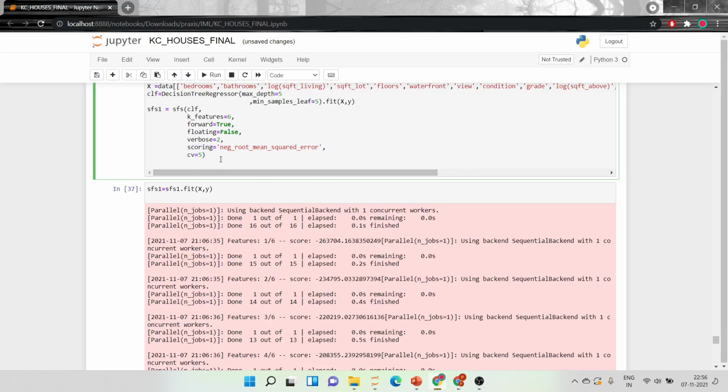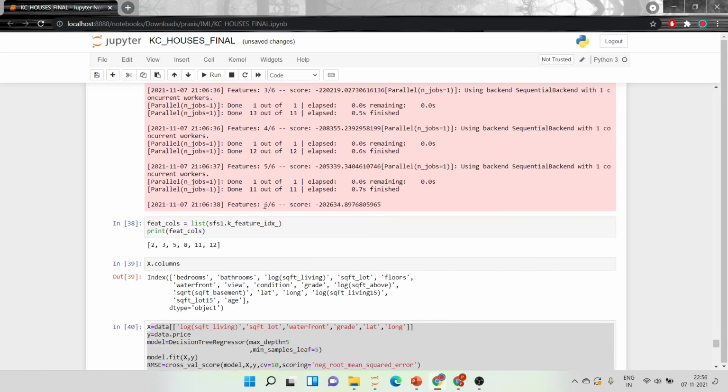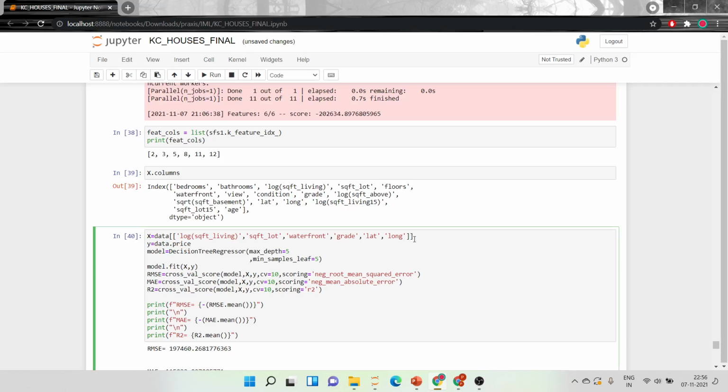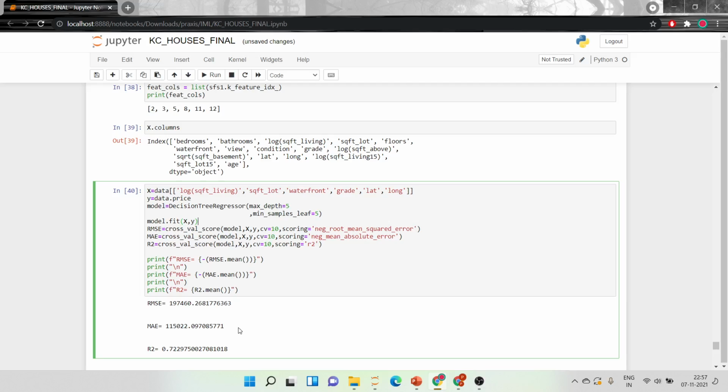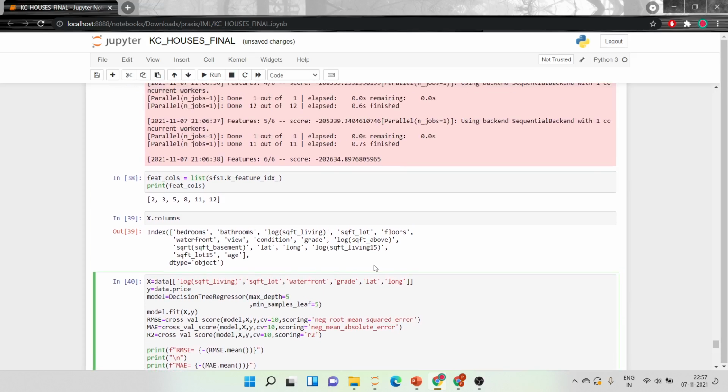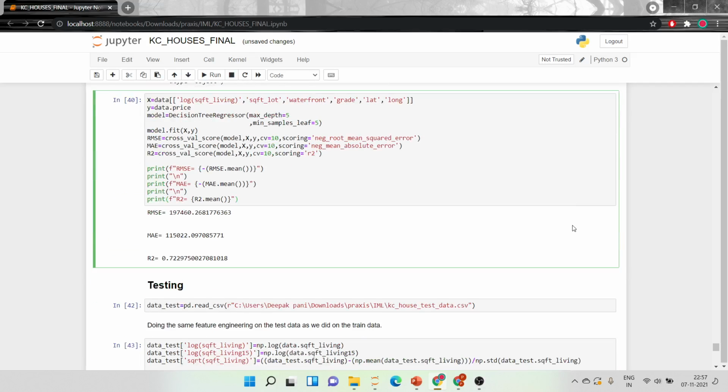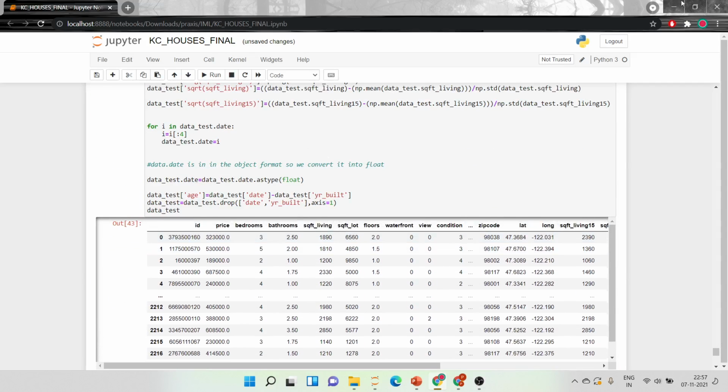So our algorithm will try to reduce it and give us our indexes so that we can take those and easily put them here and calculate. So we get RMSE equal to this and this. So this has been our best model as of yet. So let's consider this one and some other one to test on our test data and predict the price values.